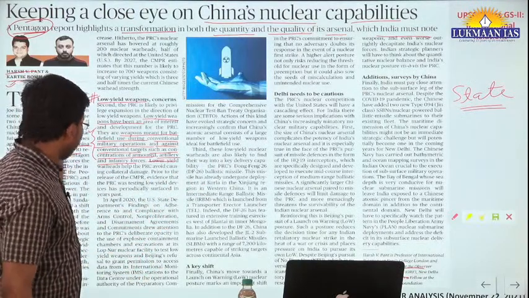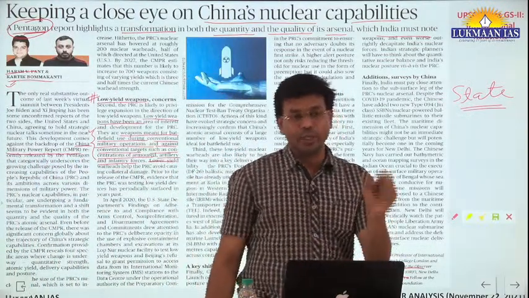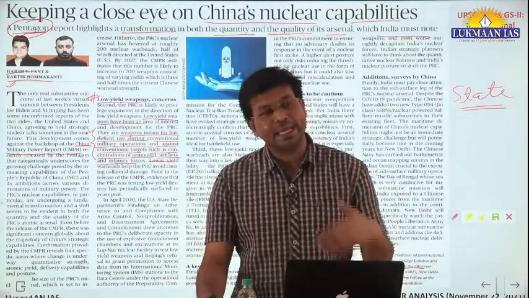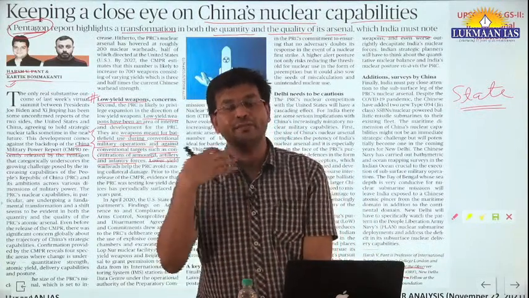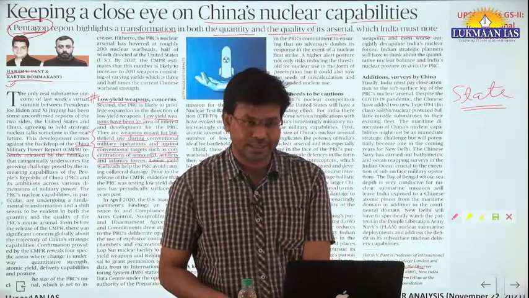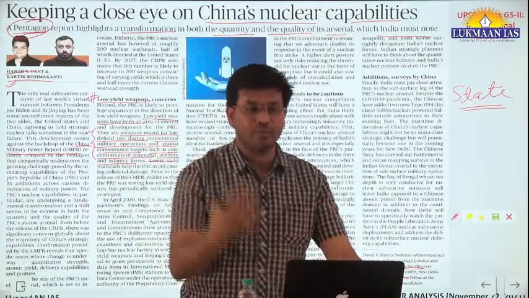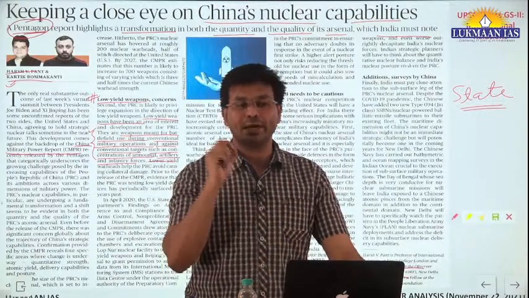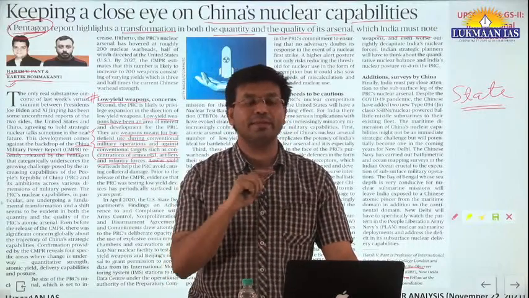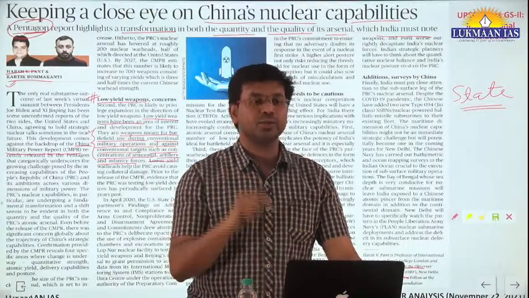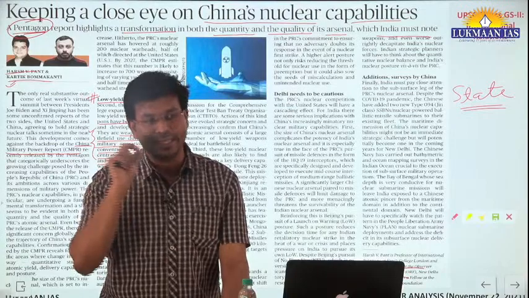When we talk about these capacities, the USA has a policy. India has a nuclear doctrine, the USA has a nuclear doctrine, China has a nuclear doctrine. India follows the nuclear doctrine of no first use policy. It means that in any affair, wherever India is in a conflict zone, India tries to maintain that it will not use the nuclear weapon in the first instance. It will not be the first country to use the nuclear weapon. That is known as the no first use policy. We are not going to use nuclear weapons in any situation in the first case.